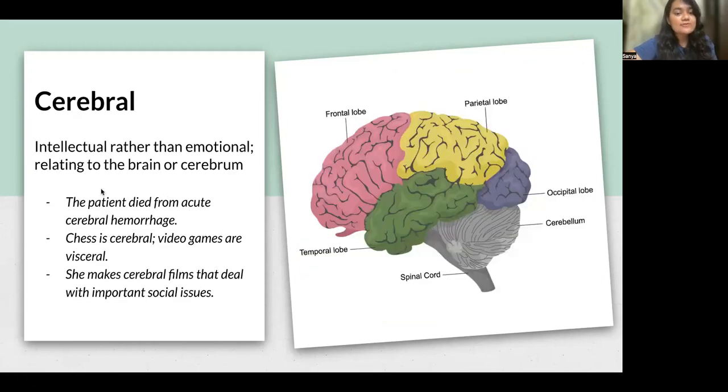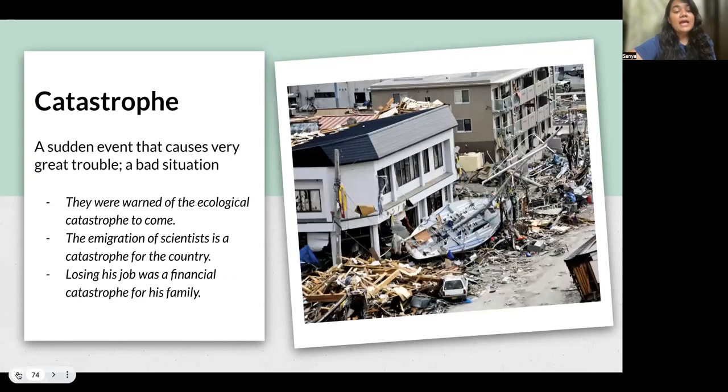Cerebral, relating to the cerebrum of your brain, or cerebral also means more intellectual than emotional. So if you are someone who is intellectual or working on something more intellectual, then you're working on something cerebral.